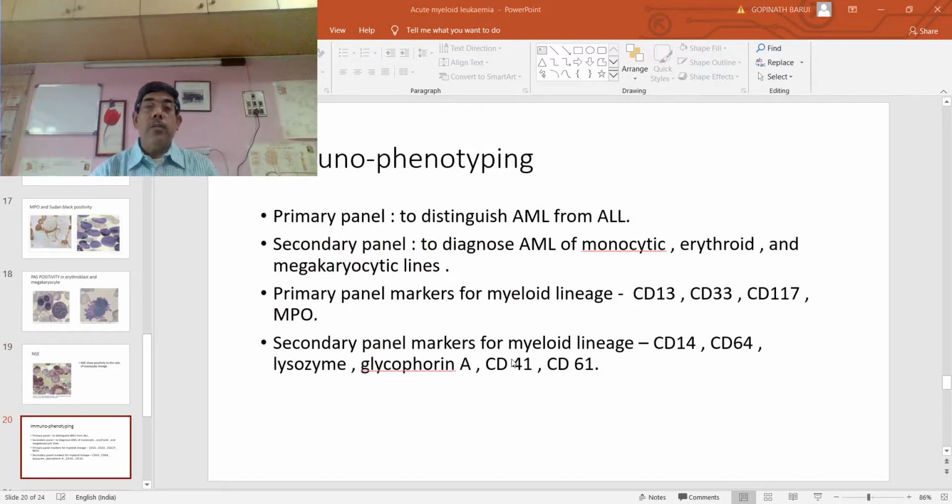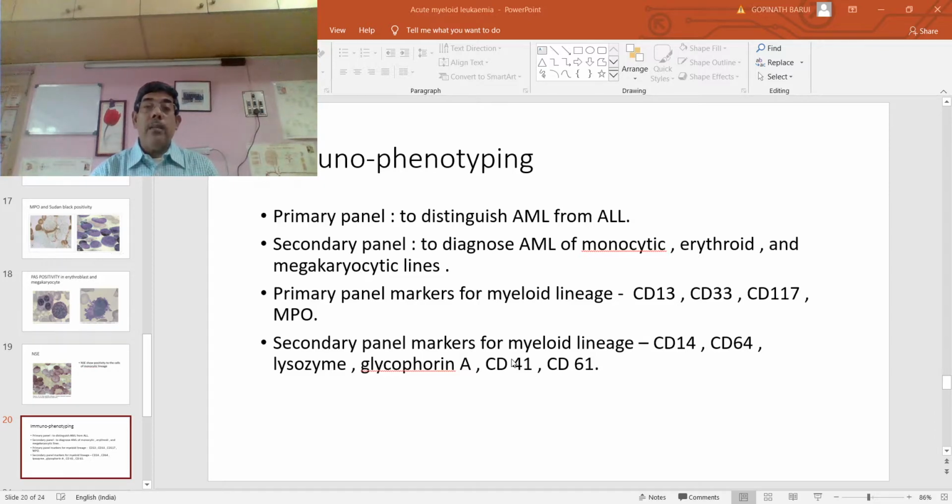Now regarding immunophenotyping, we have the primary panel and the secondary panel. The most important is the primary panel, which is required to distinguish broadly acute myeloid leukemia from acute lymphoblastic leukemia.